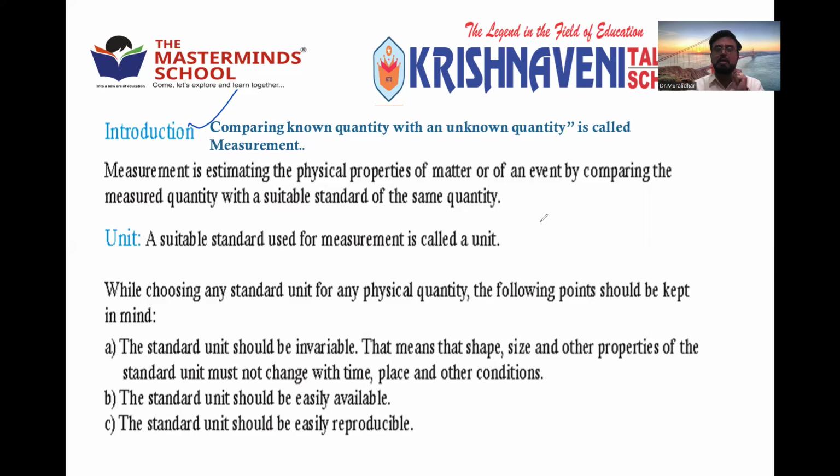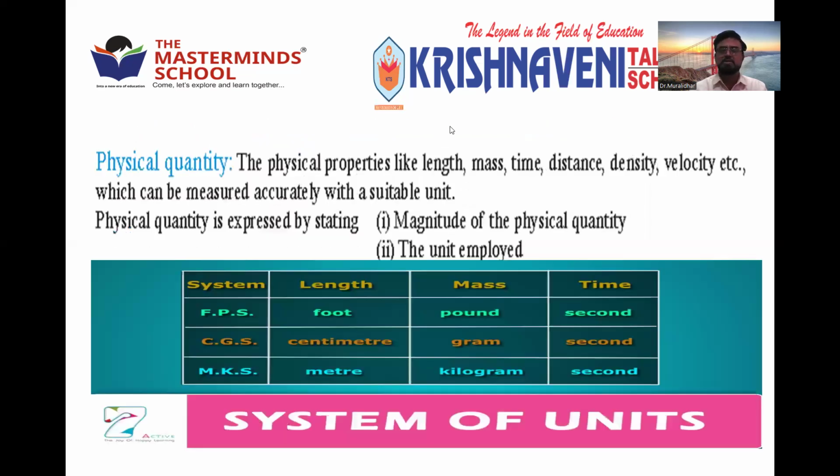So a suitable standard used for the measurement is called unit. For different physical quantities, we use different standard measurements like meters, centimeters, kilometers, or kg, grams, or seconds, minutes, hours. Right? That is called units.